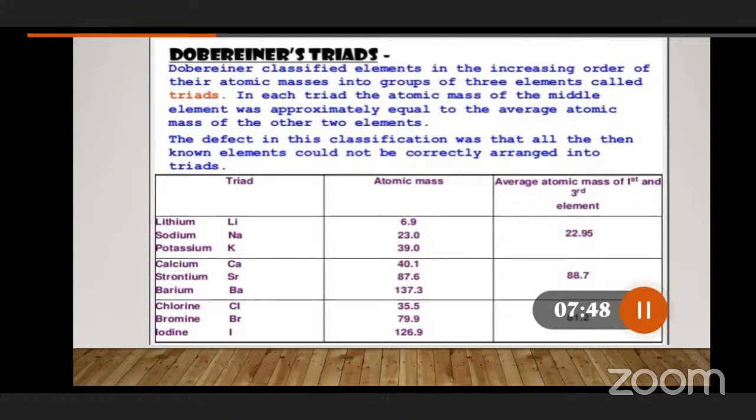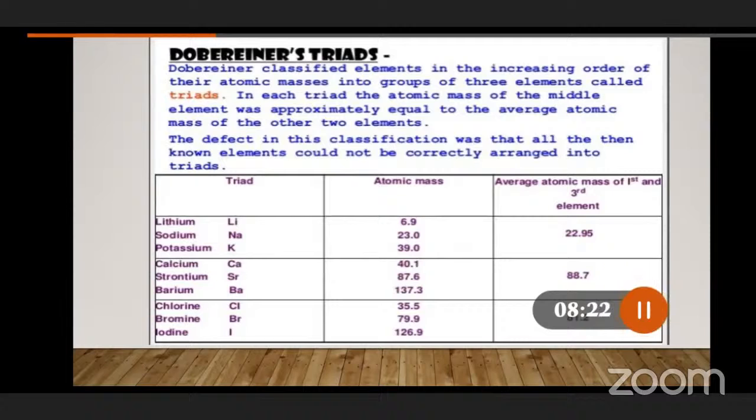We must first of all appreciate Dobereiner, whether the periodic table is correct or not, whatever it may be. We need to appreciate Dobereiner. Why? Because he is the first person to construct a periodic table for the elements in the world. Because of that reason, we need to appreciate Dobereiner. But at the same time, we are getting some defects in his periodic table also.